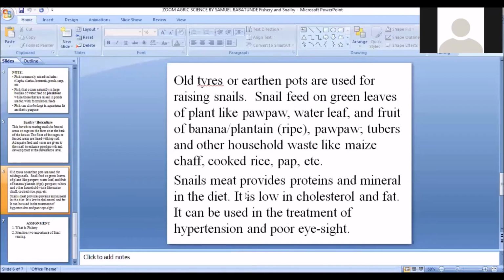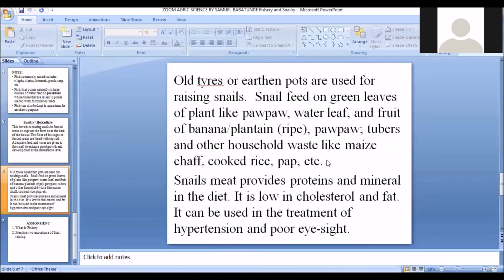So all these are the importance of the meat that is gotten from snail. They provide protein and minerals. They are low in cholesterol, and so they are safe for consumption, and they can be used in the treatment of hypertension and poor eyesight. So if you are asked for the importance of snail rearing, you can just give its importance as provision of meat, and use in the treatment of hypertension and poor eyesight. So all these are the importance of snail rearing.